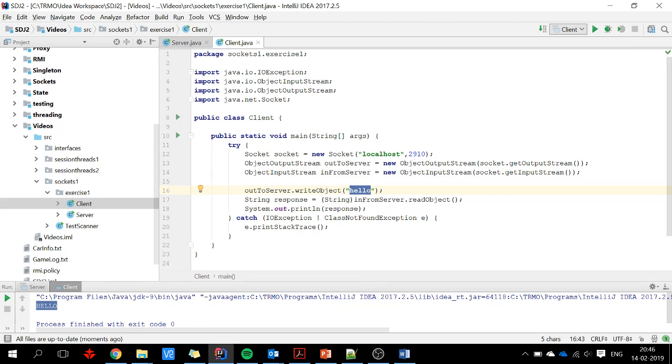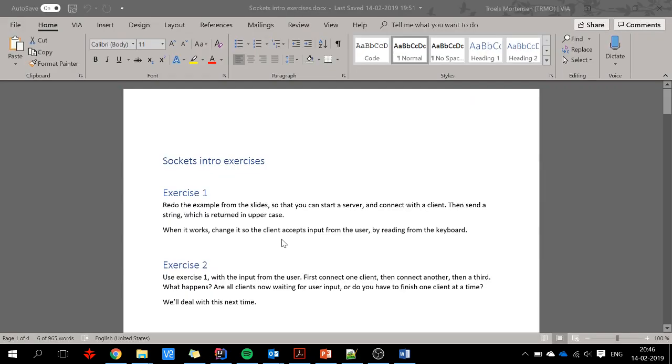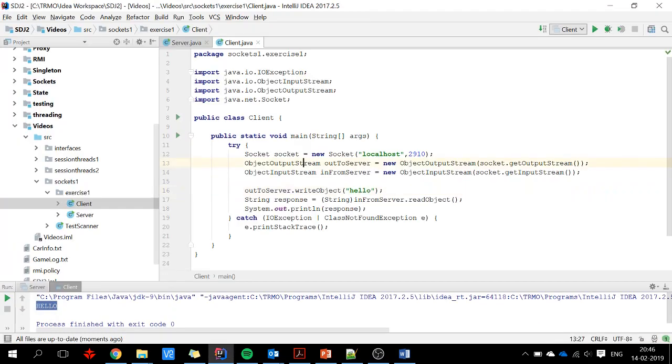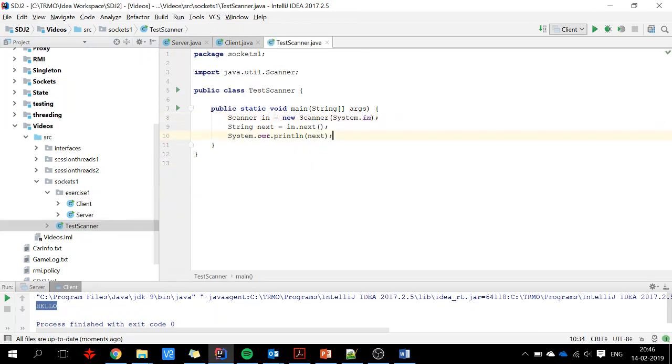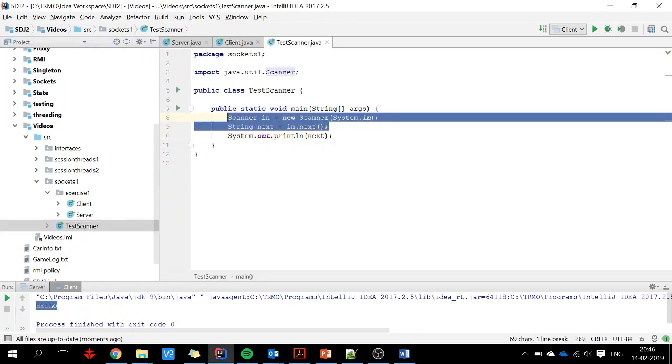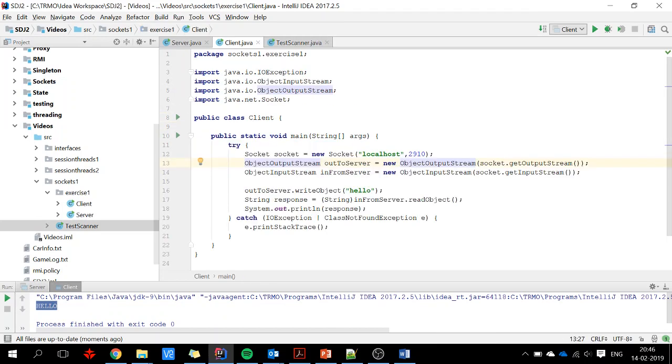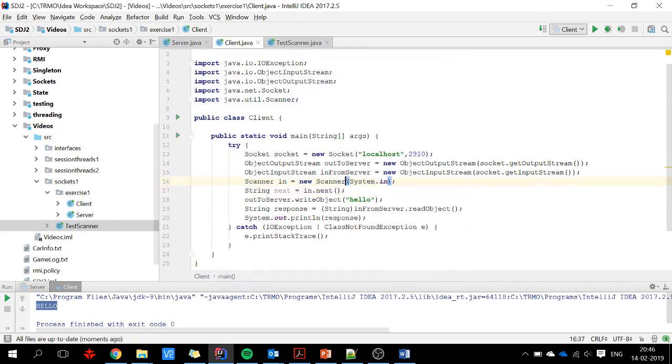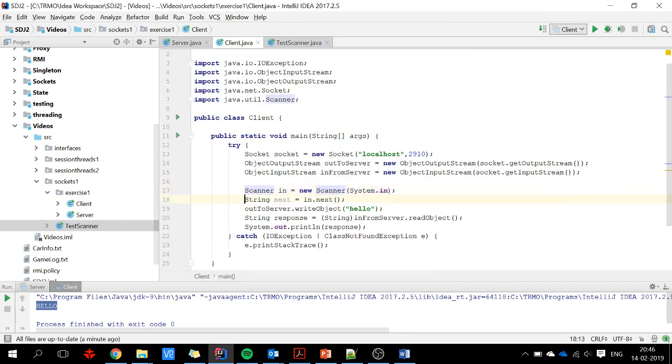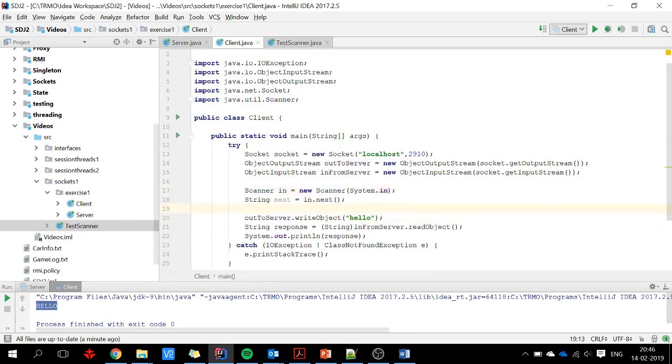Now the next part is to change it so the client accepts input from the user by reading from the keyboard. So you may have noticed this at the beginning, I was just testing how it works. So for the client, instead of writing hello, I create a scanner so I can read from the keyboard. And next, this is my message, and I want to send the message here.